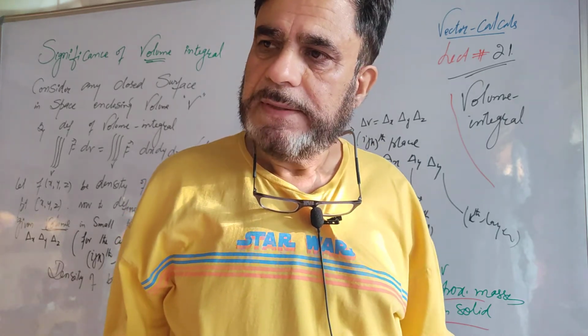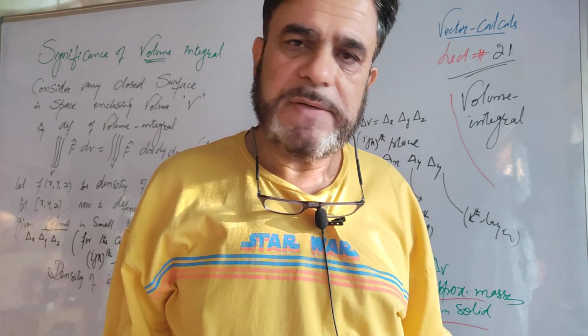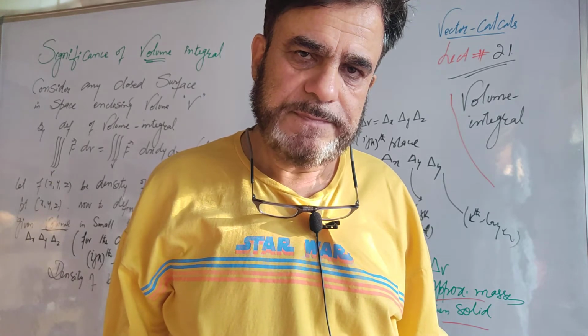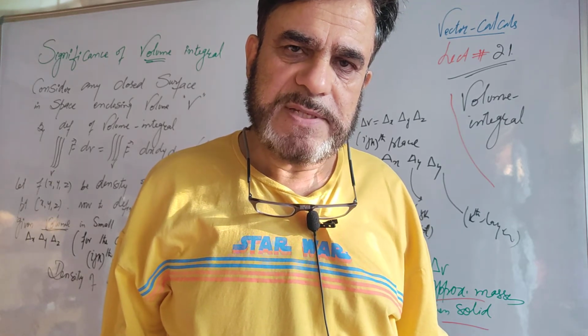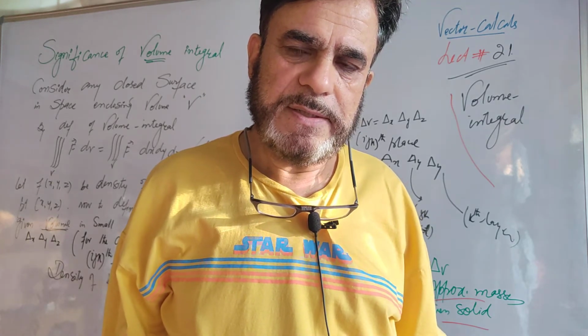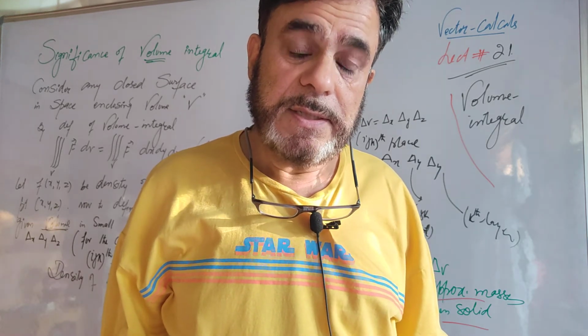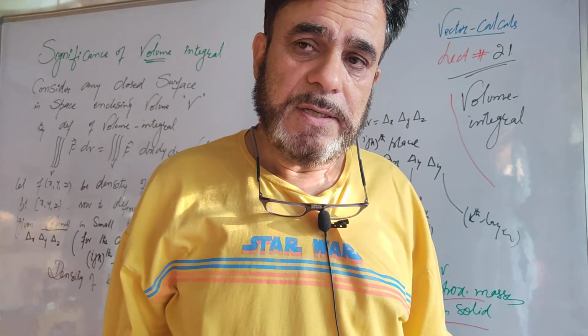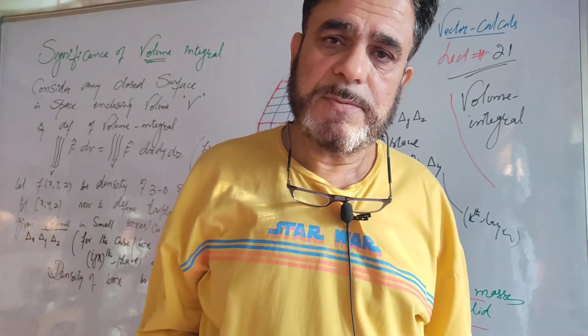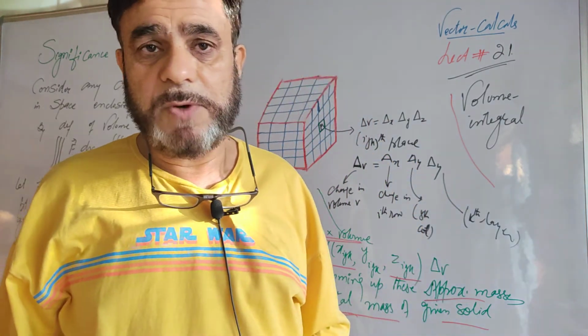In your previous semesters, you have already evaluated so many problems on double integrals and triple integrals, double integrals on functions of two variables, even triple integrals over volume.